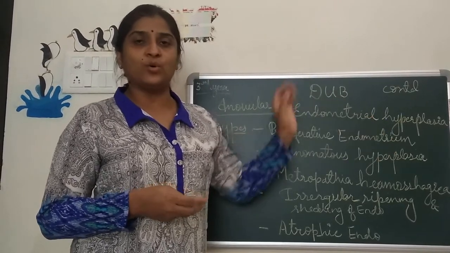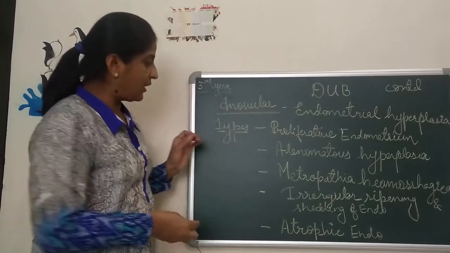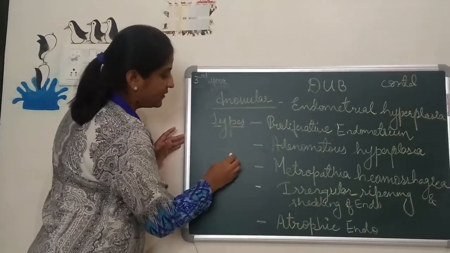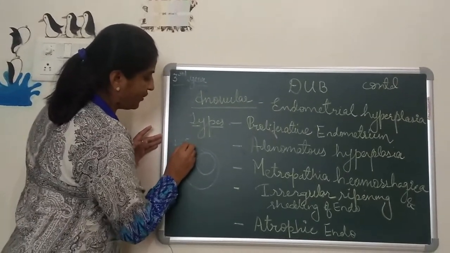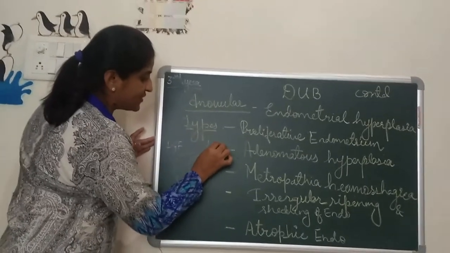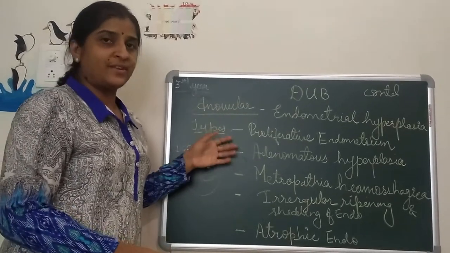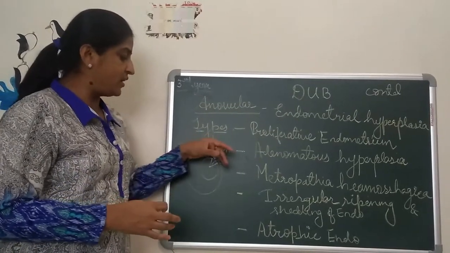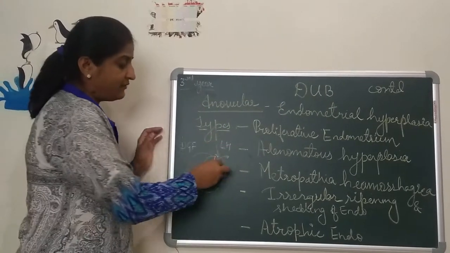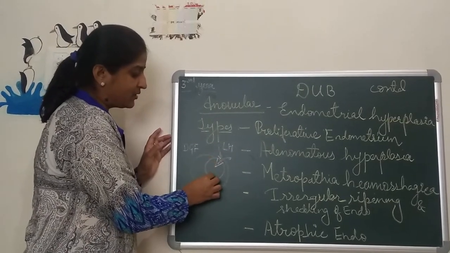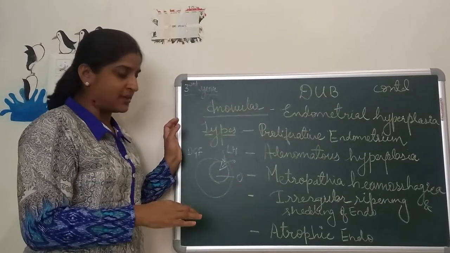Endometrium is markedly overgrown. How it is overgrown, that I am telling you. Now the Graafian follicle, which is the dominant follicle. This is the dominant Graafian follicle. If there is LH effect, then it will rupture and release the ovum. Now we know if there is no LH, there will be no ovulation. If there is LH, then this dominant Graafian follicle will rupture and release the ovum. Then if it is releasing the ovum, the remaining part is the follicle, which will secrete the hormone estrogen, estradiol, and its precursors.